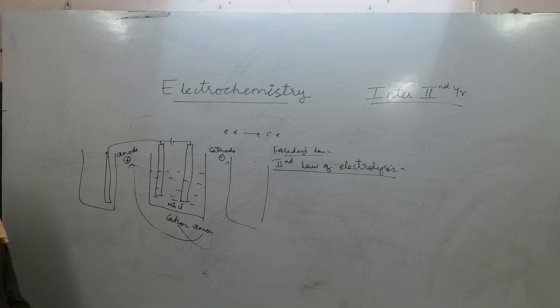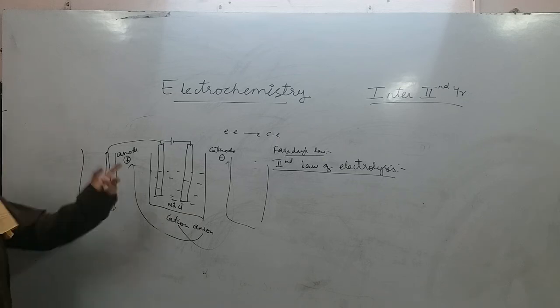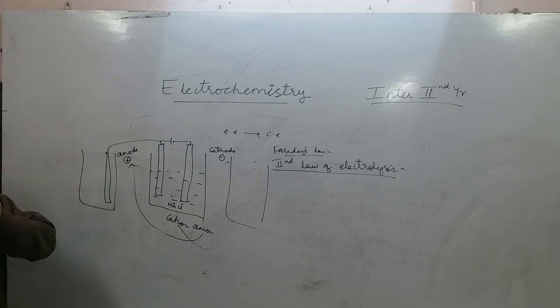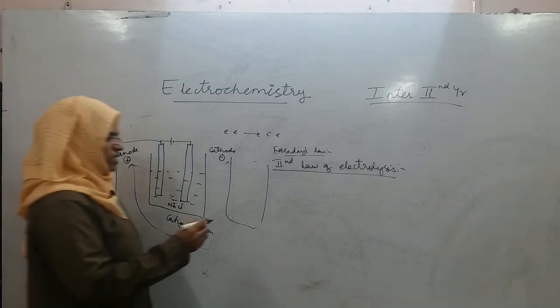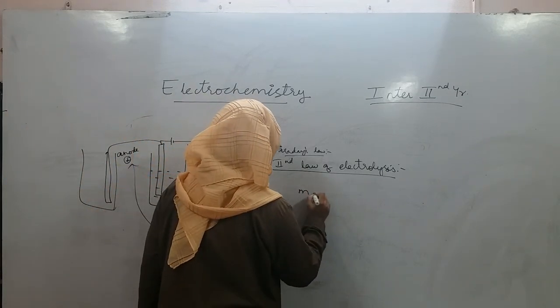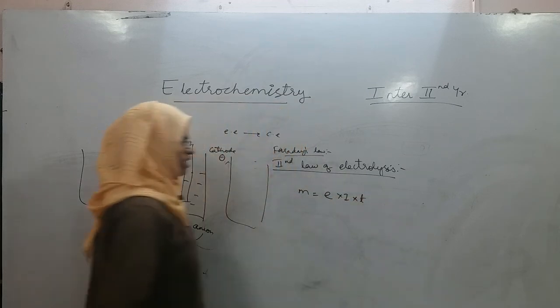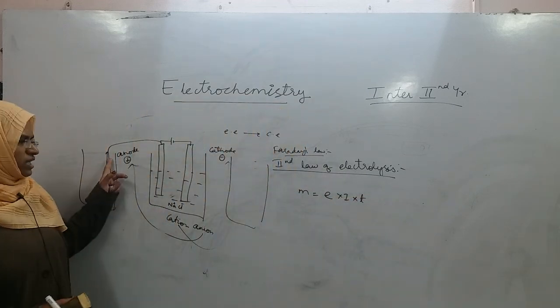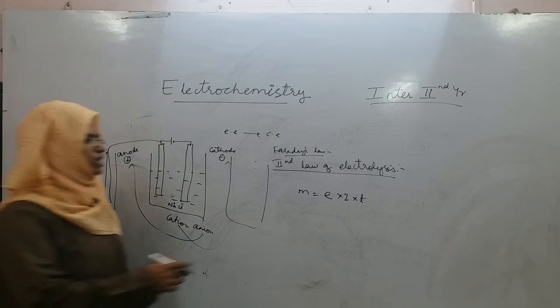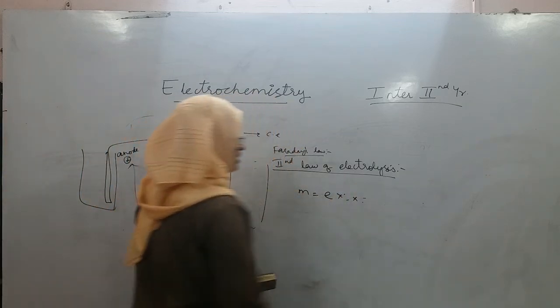So when you connect two or more electrolytic cells in series, that means the current is common to all the three, right? Duration of time is also common to all the three, right?